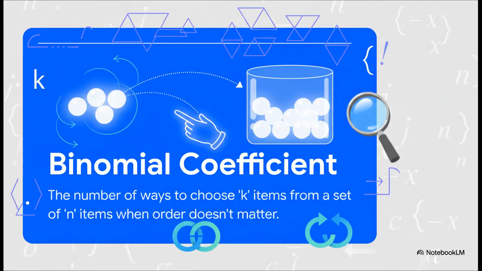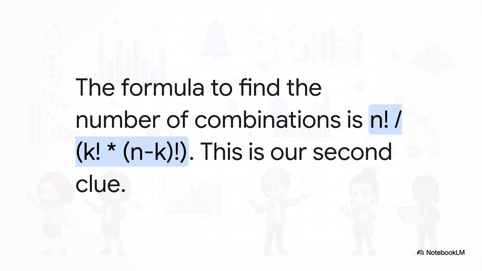And wouldn't you know it, mathematicians have the perfect tool for this exact job. It's called the binomial coefficient, or you'll often hear it called n choose k. It's designed for one thing, counting all the possible combinations when the order just doesn't matter. And here's the formula for it.